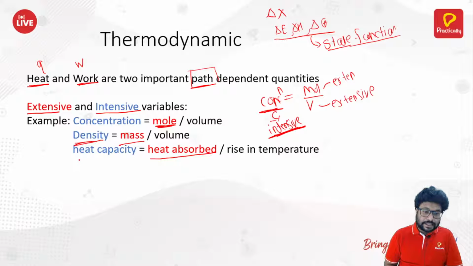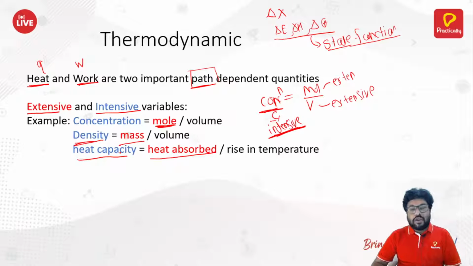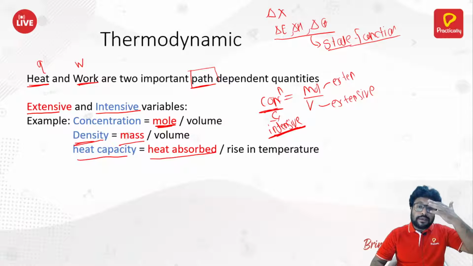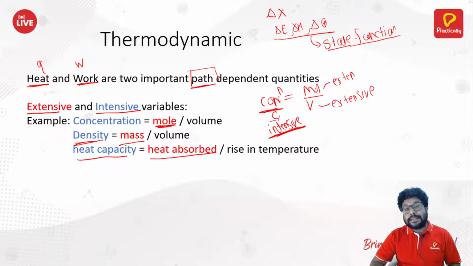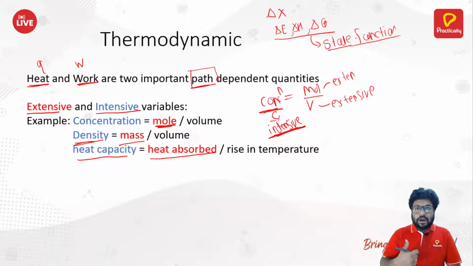Lastly, heat capacity. Heat capacity is equal to the amount of heat absorbed by the system divided by the rise in temperature. Heat absorbed obviously is an extensive property, depending on the amount of matter present in the system. Dividing by the rise in temperature, that is, how much the temperature has increased or decreased by absorbing or releasing heat, gives you heat capacity. Rise in temperature is also an extensive property, but heat capacity is an intensive property.